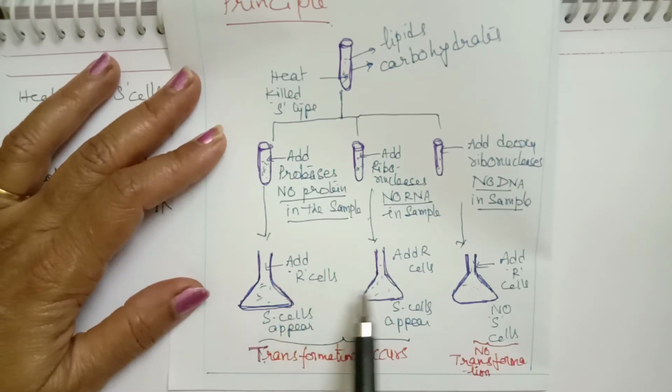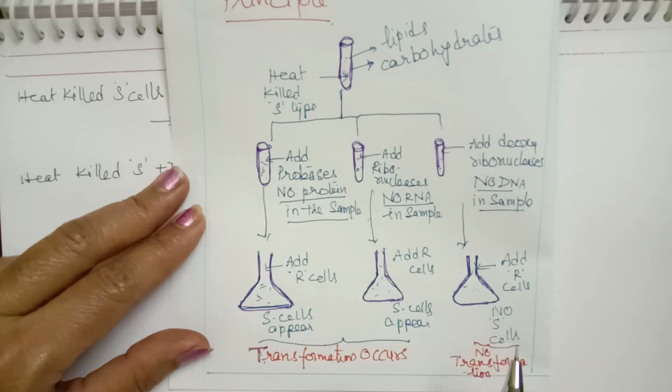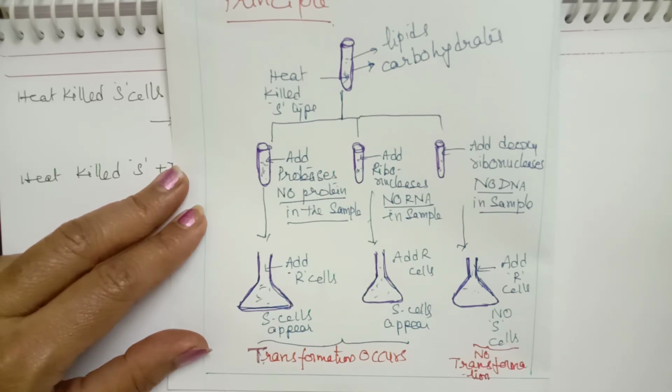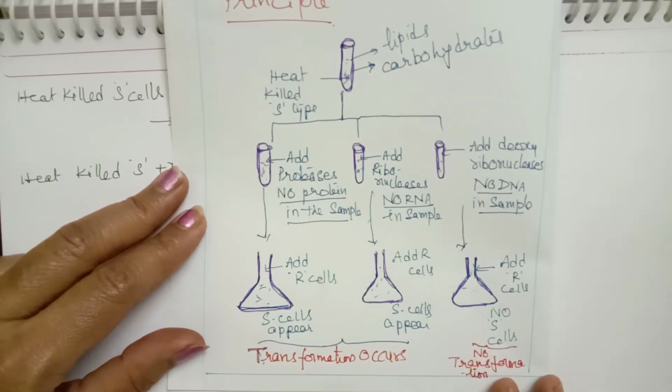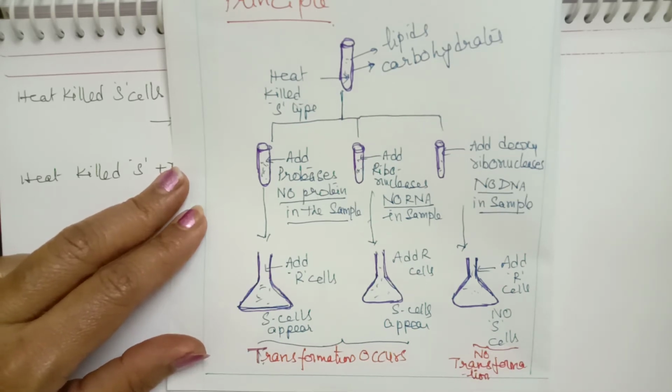In the first 2 cases, the transformation was occurring, but not in the third case. So with this, it is proved that it is the DNA which is bringing about transformation. So they gave an answer to what the transforming principle is: the transforming principle is made up of DNA.